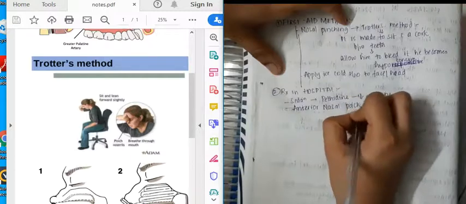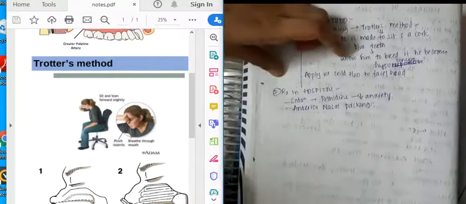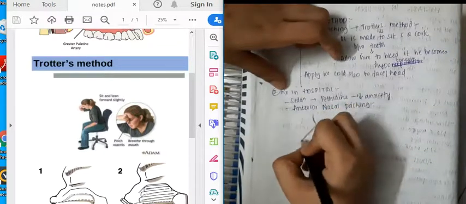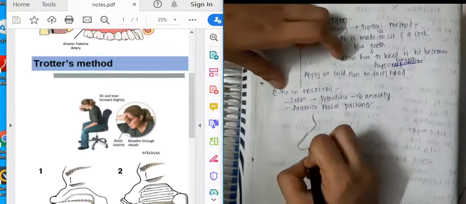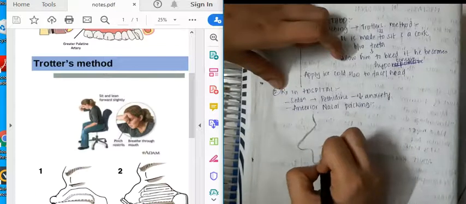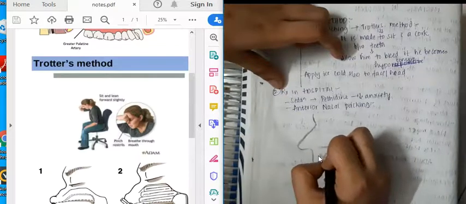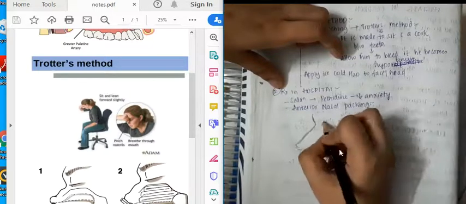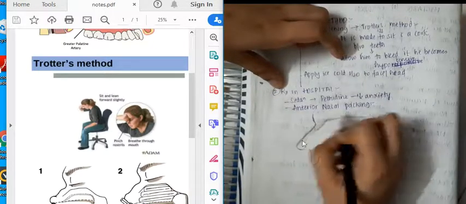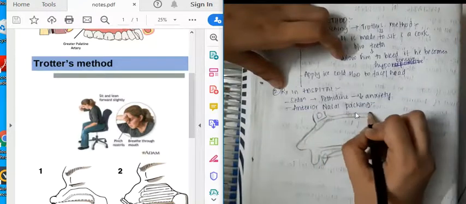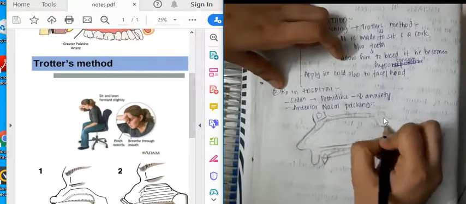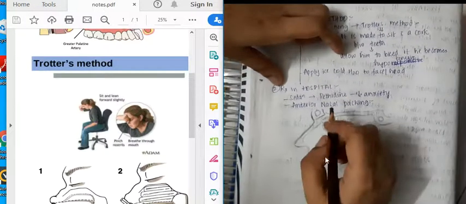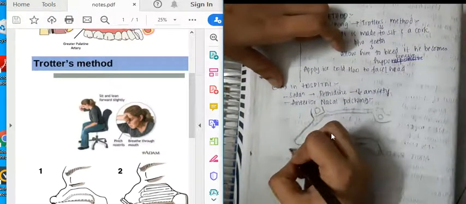Then we can do anterior nasal packing. In anterior nasal packing, the nose is packed with a rubber gauze. Just see. So this is the nose. Okay, I'm just drawing the nose. This is the teeth. This is the lip, upper lip, teeth, hard palate, then soft palate. Then this is the frontal sinus, roof of the nose. This is the sphenoid sinus. Okay, then through the anterior part,